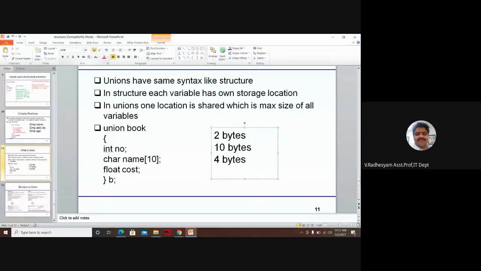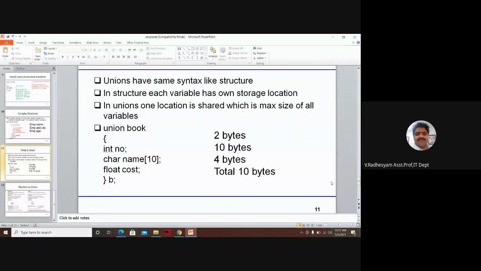Total is 16 bytes in the case of structures. If you replace the word struct with union, then it takes the maximum of these three: 2, 10, 4. What is the maximum among 2, 10, 4? 10. So 16 is not required, 10 is sufficient.